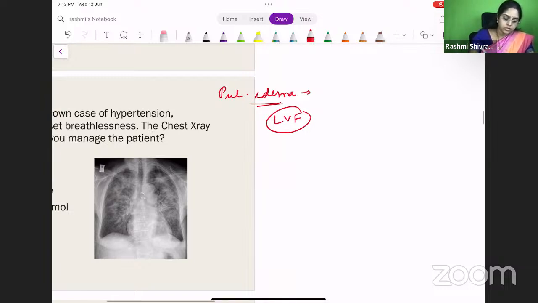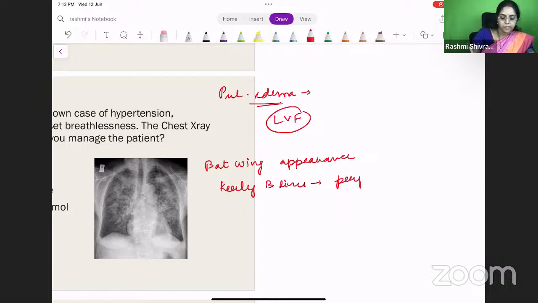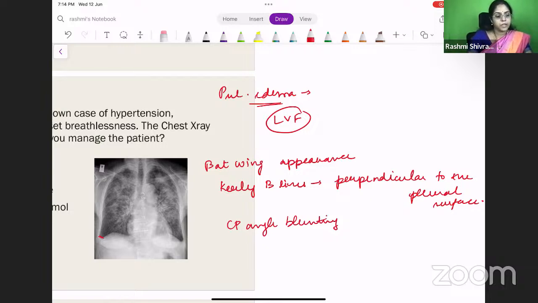One is this bat wing appearance, right? Next is the Kerley B lines. What are these Kerley B lines? These are lines which are perpendicular to the pleural surface, right? You can also see the costophrenic angle blunting. If this patient is having acute pulmonary edema, once it worsens, you can see this costophrenic angle, CP angle blunting, because of fluid accumulation, fluid overload. So the patient will be having a CP angle blunting.